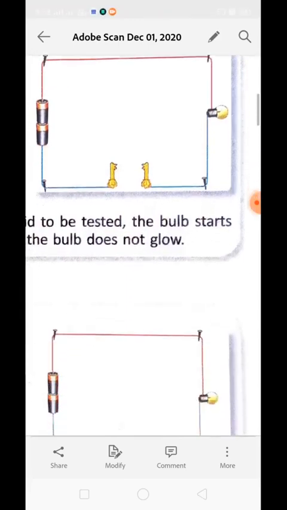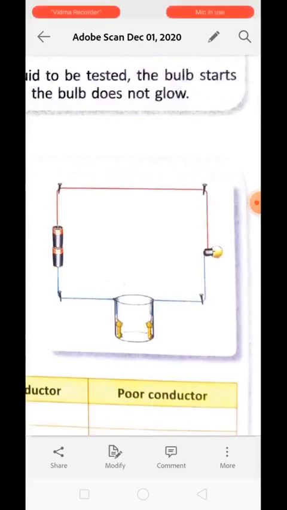What do we have to do then to perform the conductivity test of liquids? For that we need to see activity 2, in which we are going to test the electric conductivity of some liquids. For this we require samples of apple juice, orange juice, refined oil, honey, tap water, mixed water, common salt, and you can even test distilled water.